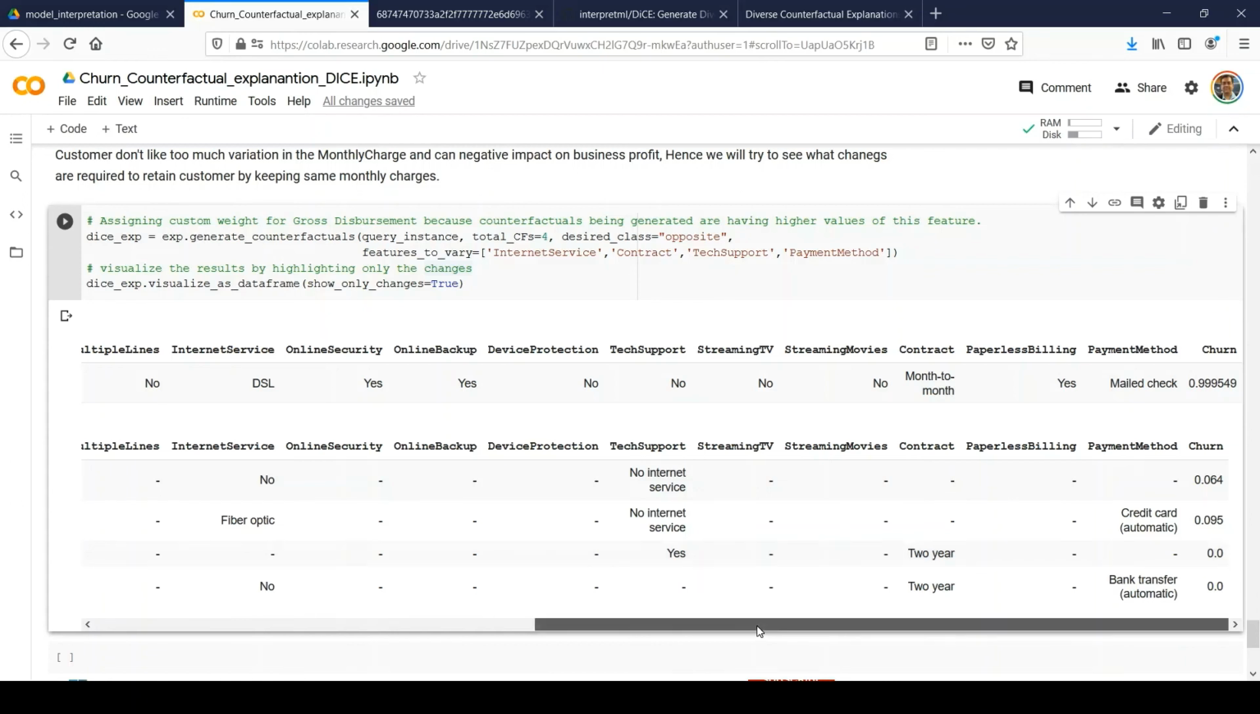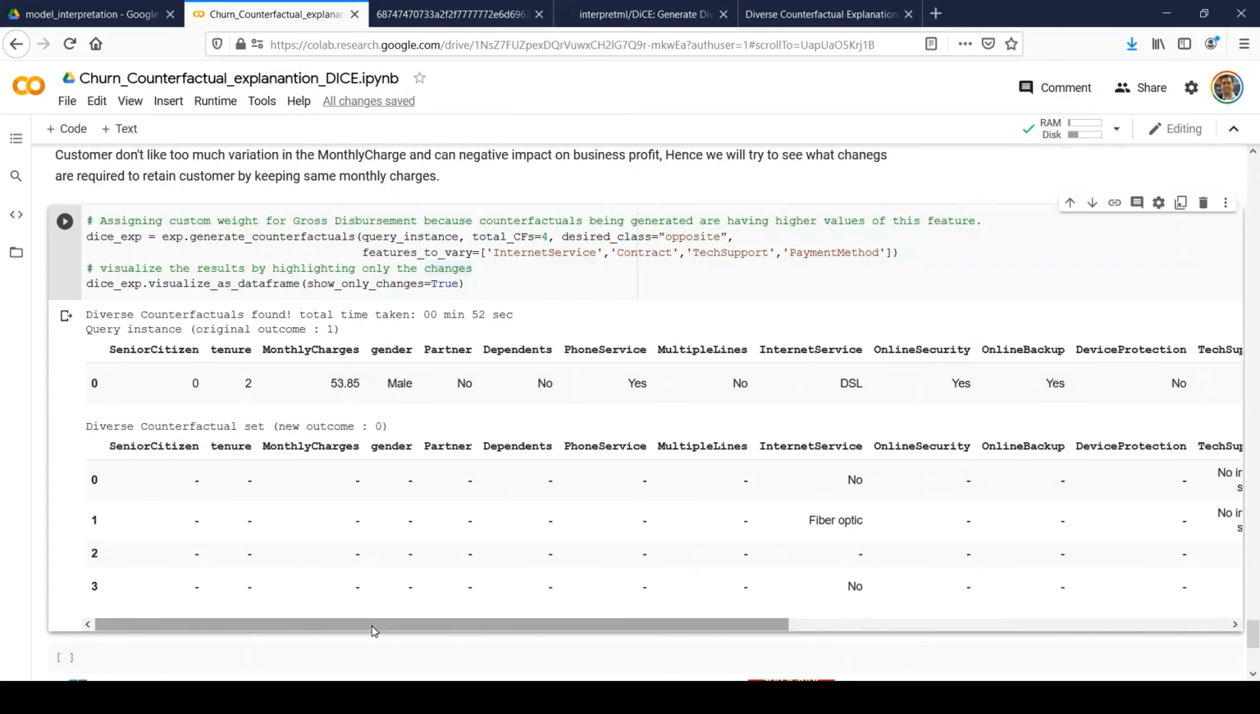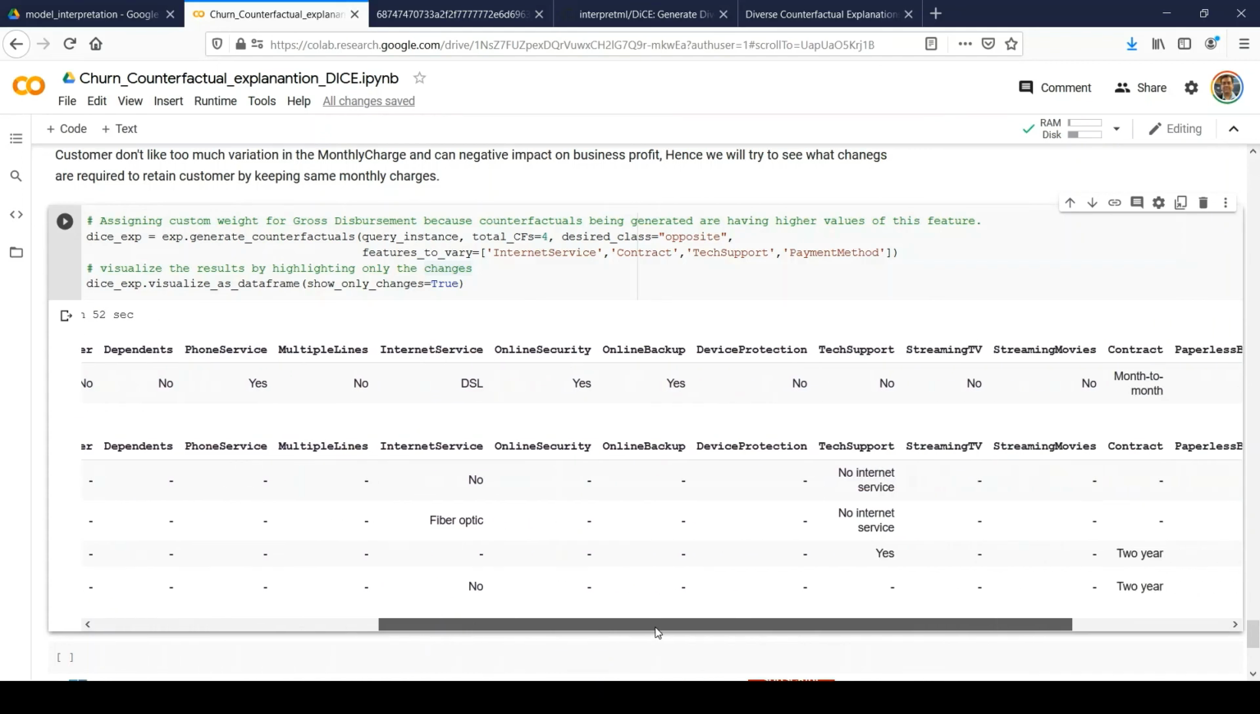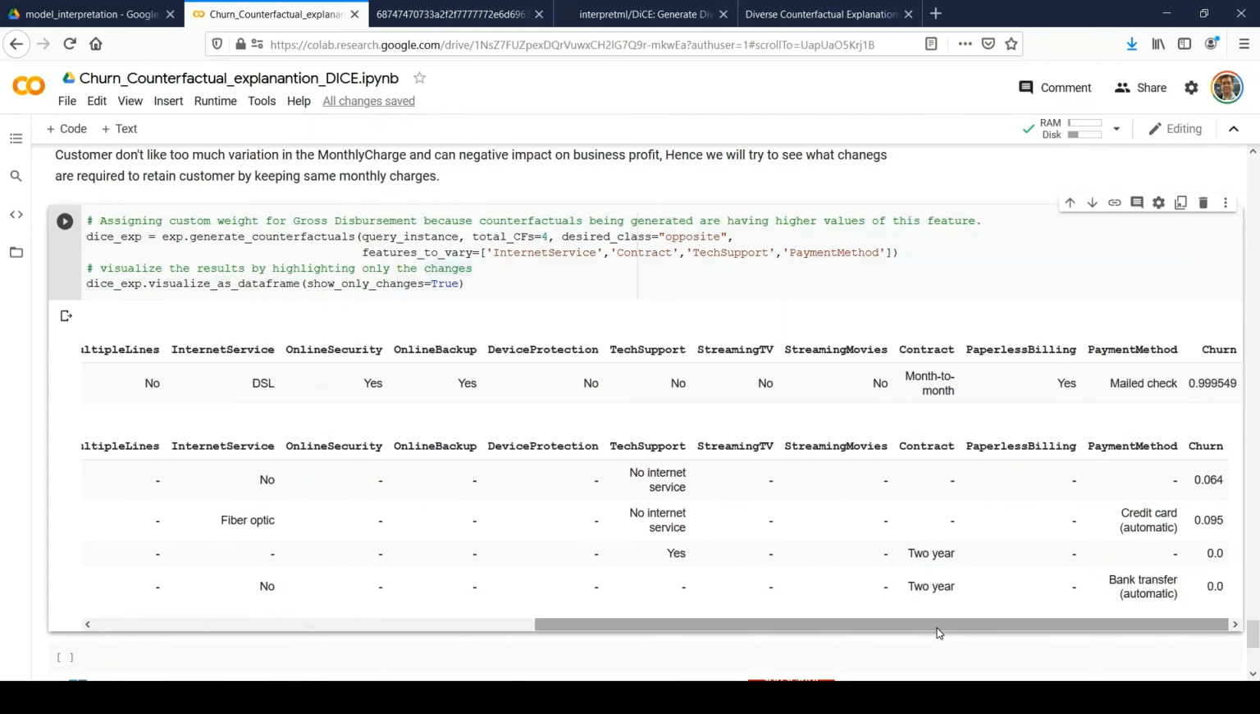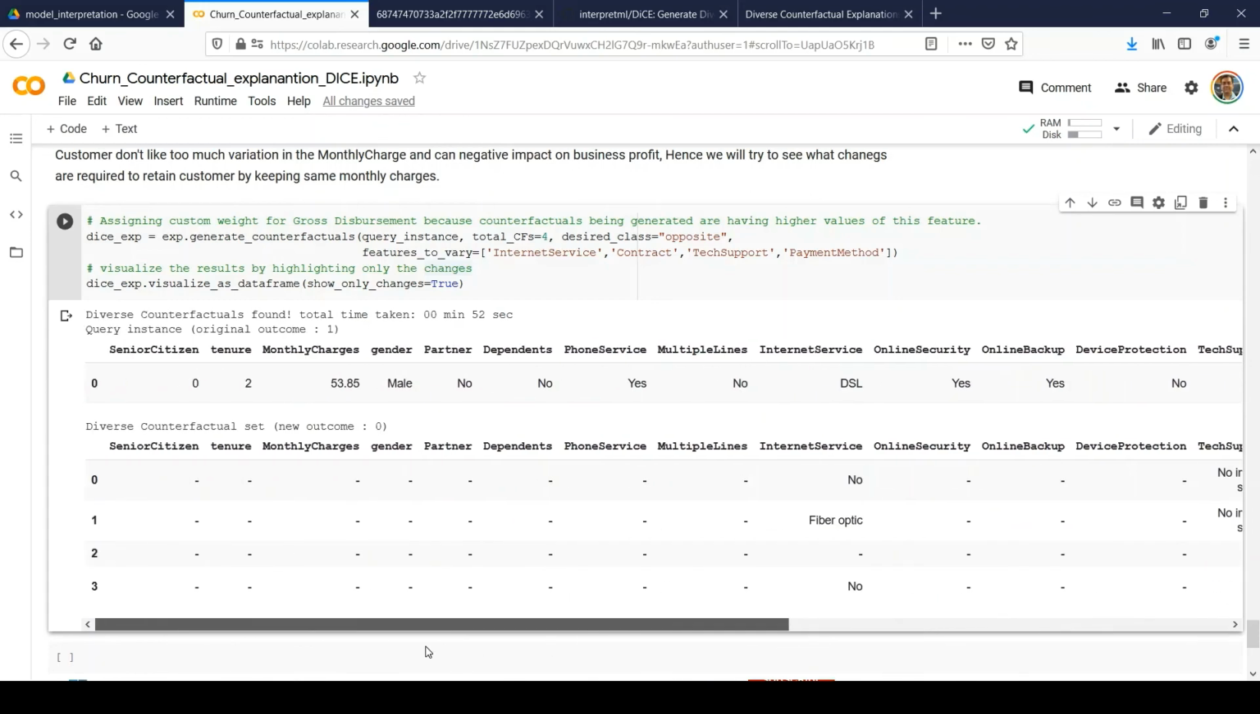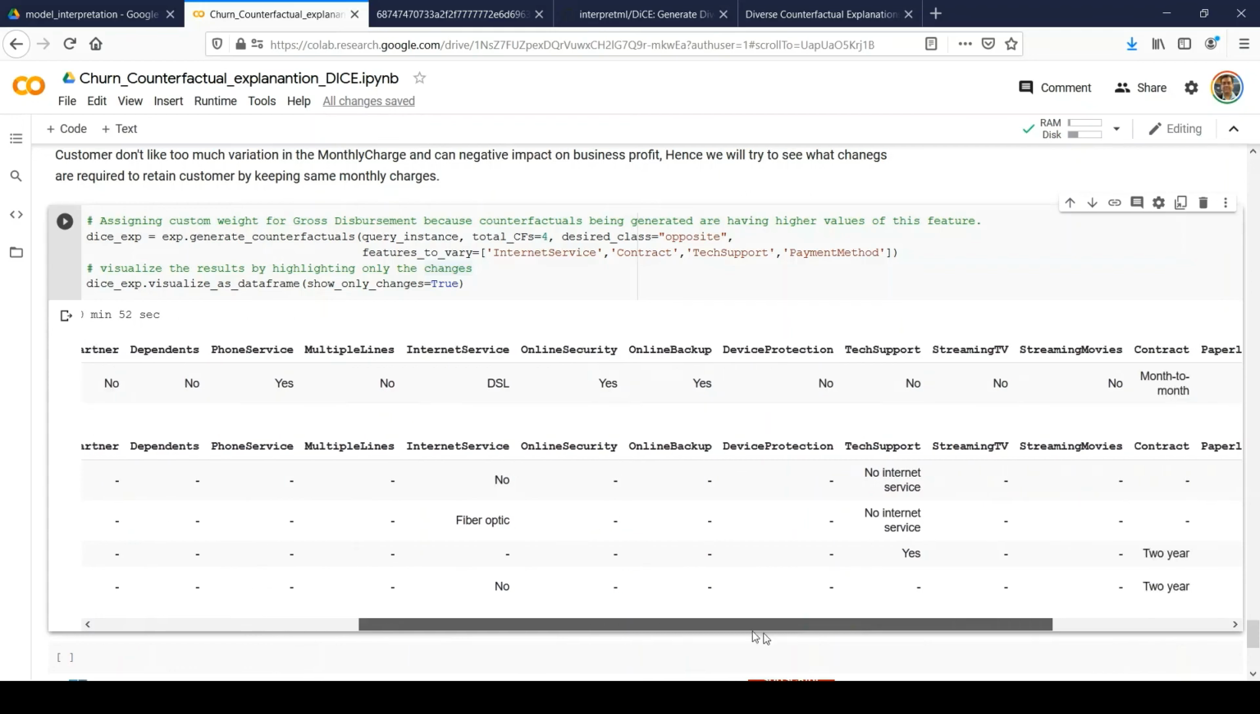Okay. So based on your requirement, your business processes, profitability and all the other different factors, you can decide which options are more suitable for your business. Based on that, you can optimize your marketing plan or your customer retention policy, right? And this would be a very handy tool for explaining any model output and how we can make a change to the input features so that the customer will not churn, right?